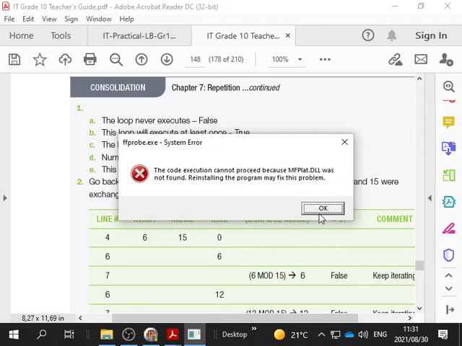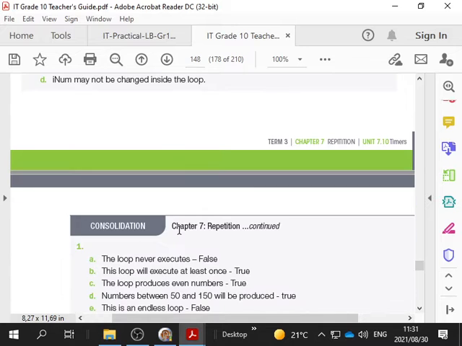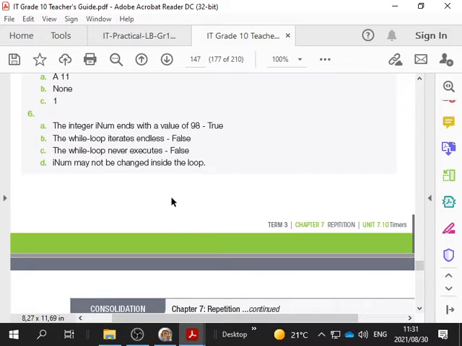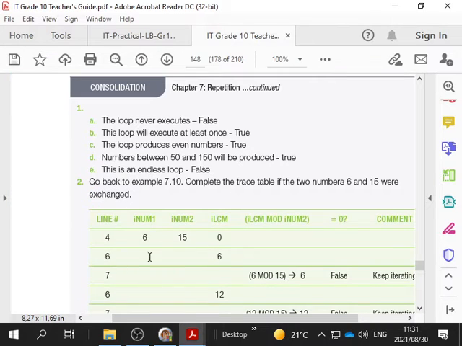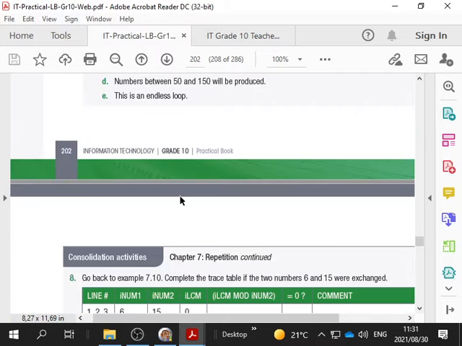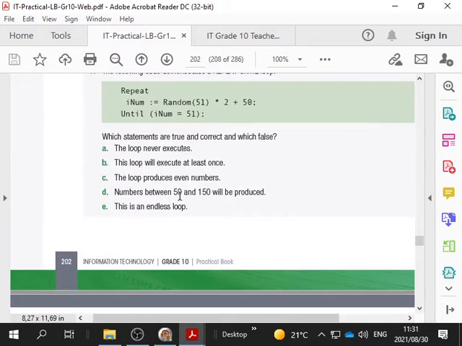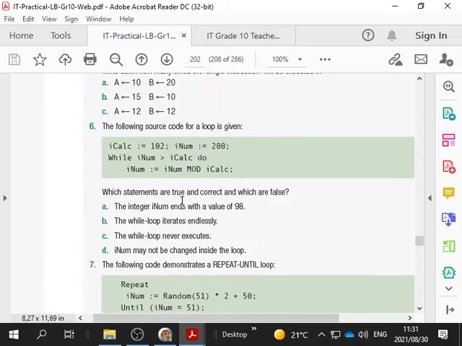Right, now we're going to do the next activity for this consolidation of chapter 7, and that is the next one. Well, we've done that one. This is not an endless loop, we know that it's false, eh? Oh, it's another activity. Okay, we're here.